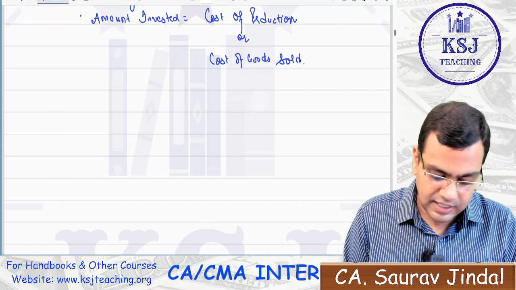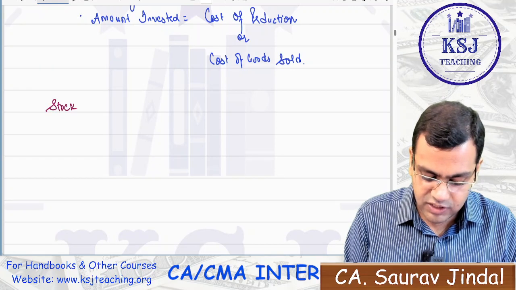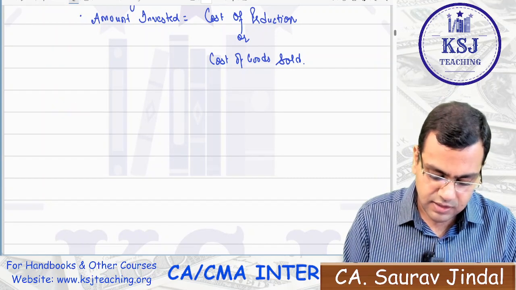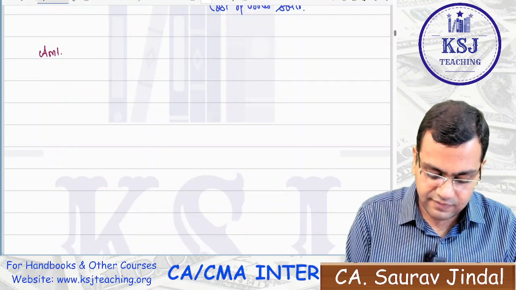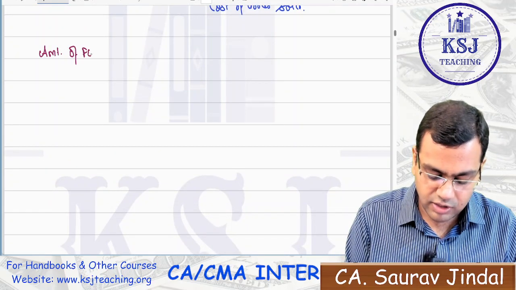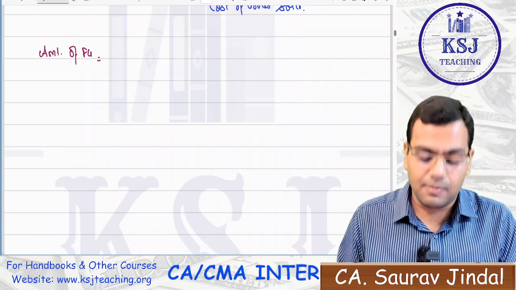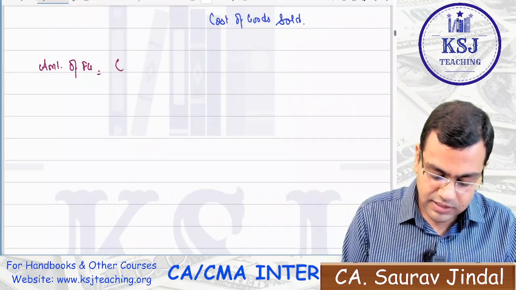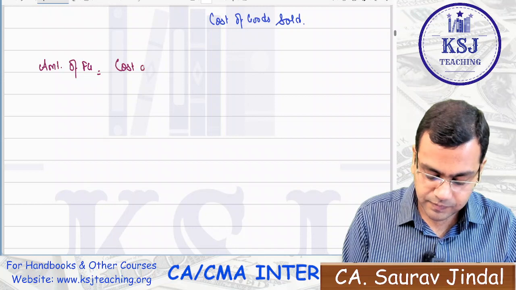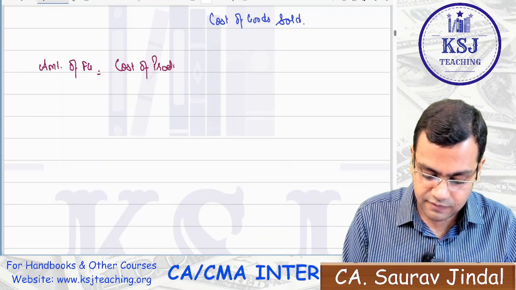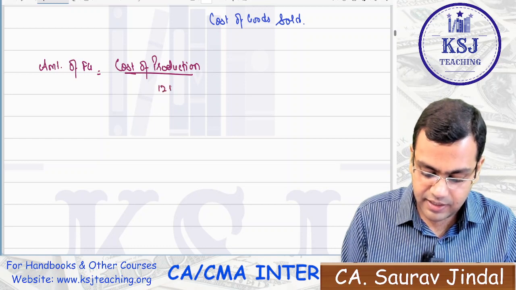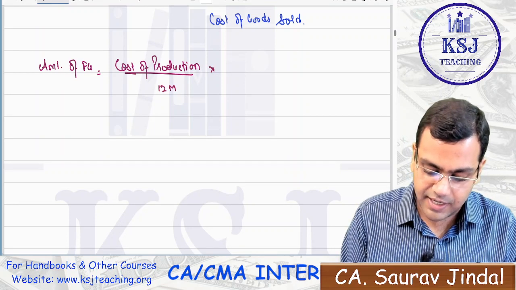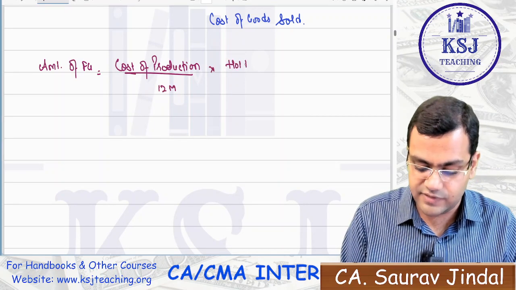First, we'll say what is the stock of FG, what is the amount of FG, sir? Stock will be in units. I'll say the amount of FG that will be required. The amount of FG is the amount invested, that is, the cost of production, divided by 12 months, multiplied by the holding period of FG.